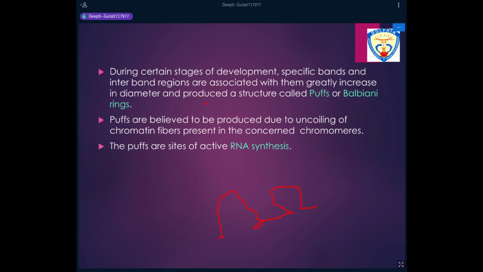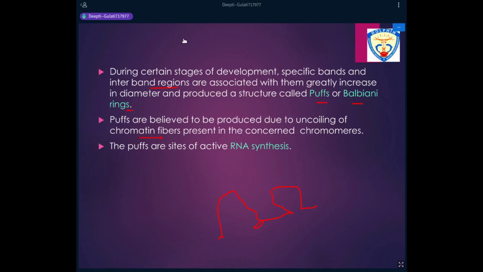So whenever these band portions open up, they produce structures known as puffs or Balbiani rings. These Balbiani rings are produced because the chromatin fibers uncoil in these areas.